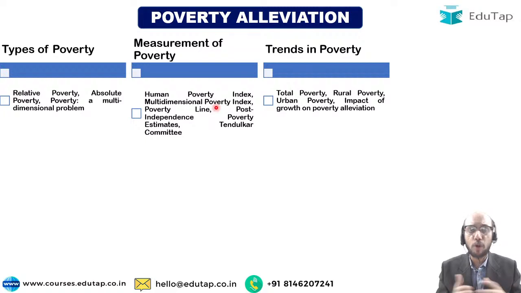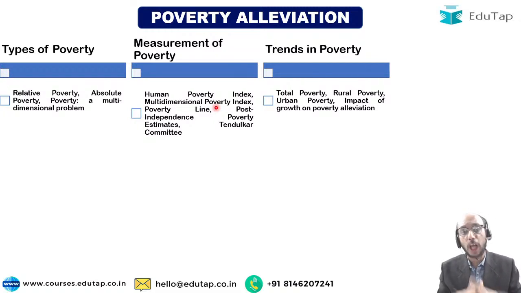The next very important thing that can be asked to us in the examination is what has been the trend of poverty in India, let us say after independence, or from the time that we launched the liberalization, privatization, globalization programs in 1991. So very famously they have been asking these questions, that tell me the trend of poverty, let us say from independence, or from the launch of economic reforms, right? So you should know what is the trend of poverty.